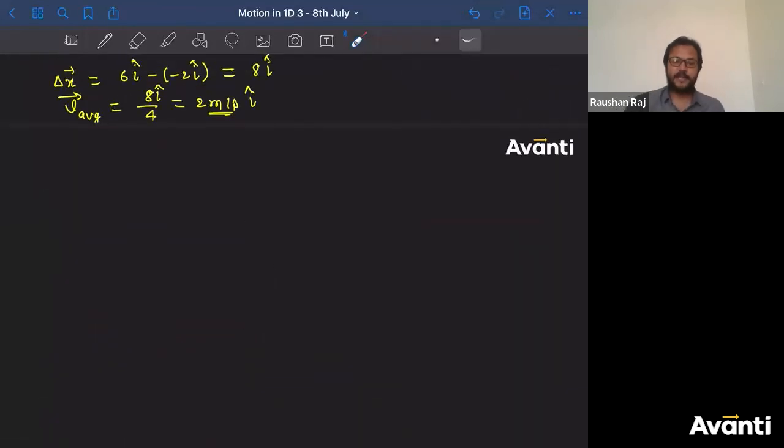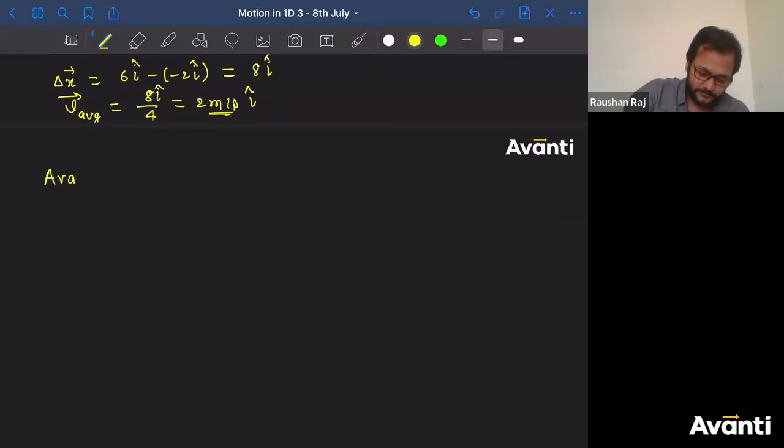How will I find the average speed? To find the average speed, we need to find the distance divided by time.